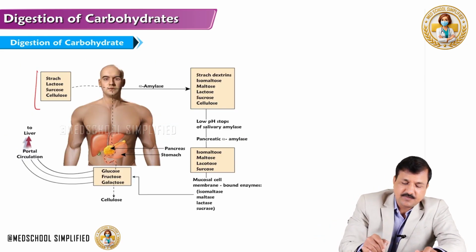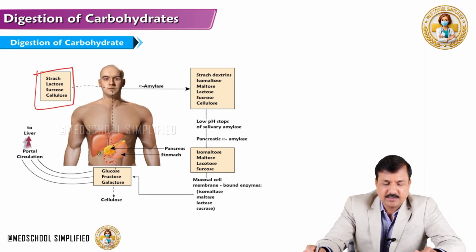Now, starch, lactose, sucrose and cellulose, these are the things that get into our body.